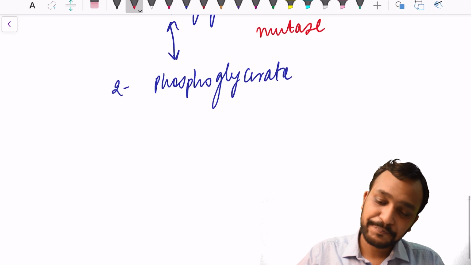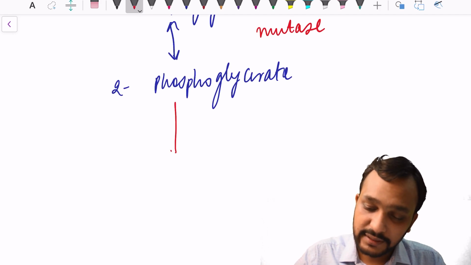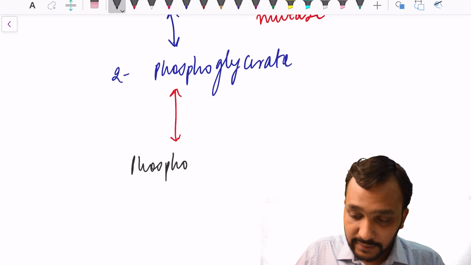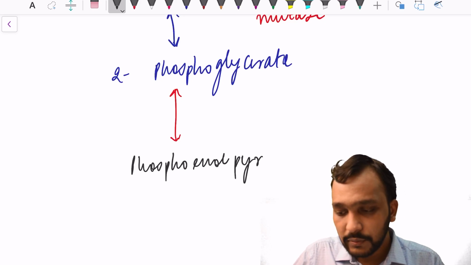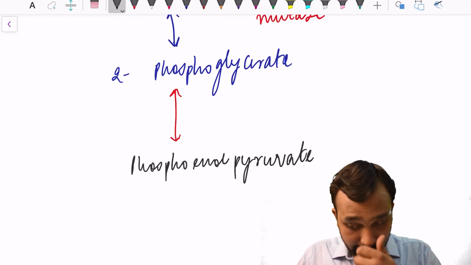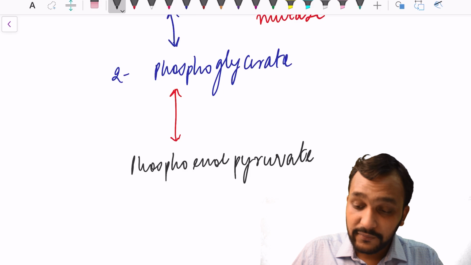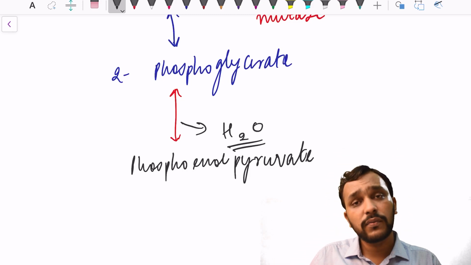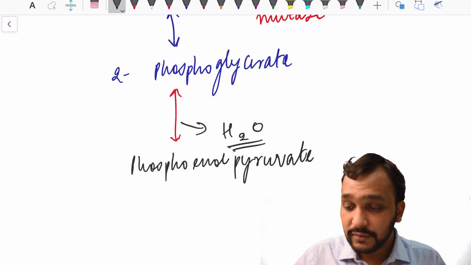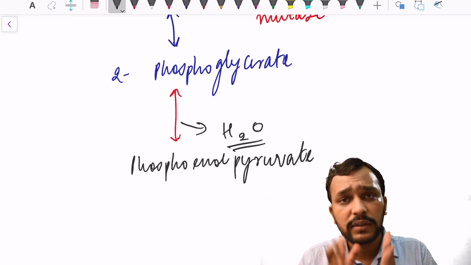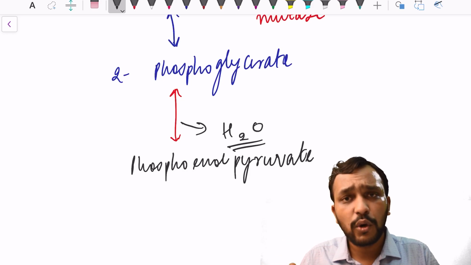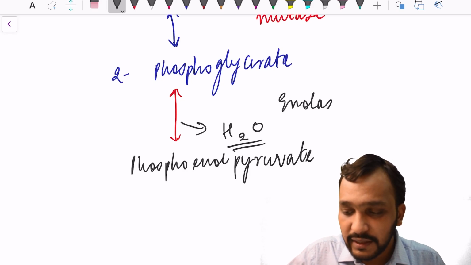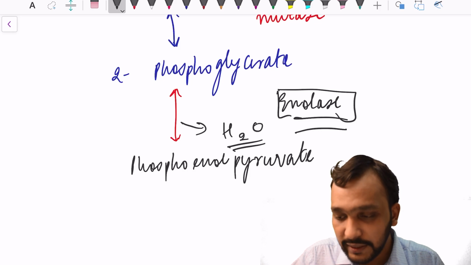Okay guys, now this 2 phosphoglycerate will be further converted into phosphoenol pyruvate, and while it is being converted, a molecule of water is being taken out. So the enzyme will be enolase.